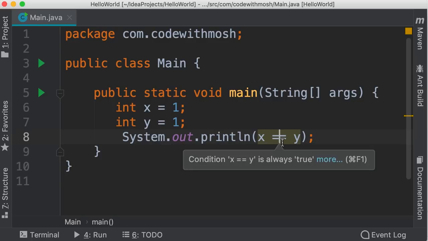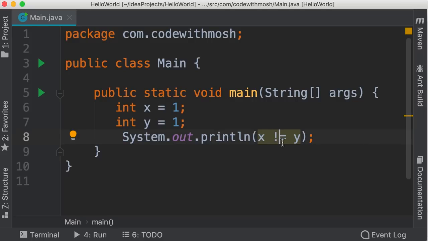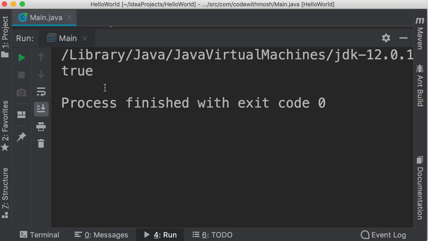We also have the inequality operator. So when we run this program, we're going to see false. Let's take a look. We get false because these two variables are equal. So the expression X is not equal to Y returns false. We also have greater than or equal to, less than, and less than or equal to. So if I change Y to 2, this expression is going to evaluate to true because X is less than or equal to Y. Take a look. There you go. Next, we're going to talk about logical operators.